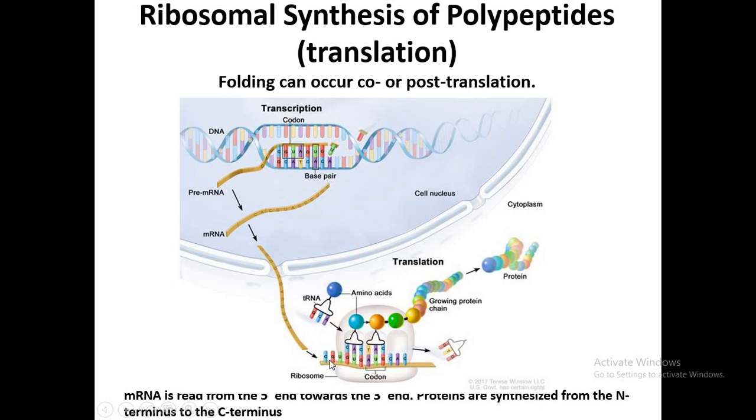So when this messenger RNA comes under the large and small subunit, then what happens next? One other type of RNA, the transfer RNA, would bring amino acid into this ribosome. So this amino acid would be complementary to the sequence of the information that this messenger RNA has, and then this transfer RNA would read where this amino acid should bind on this messenger RNA.